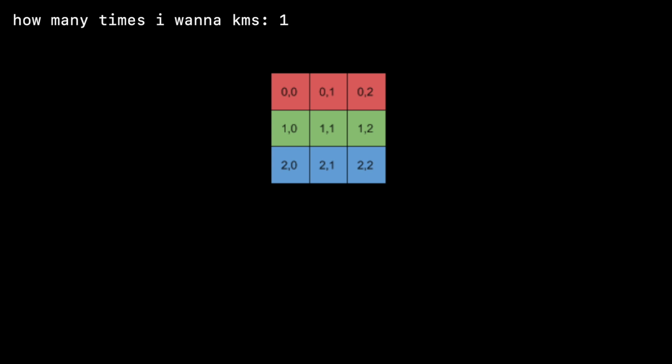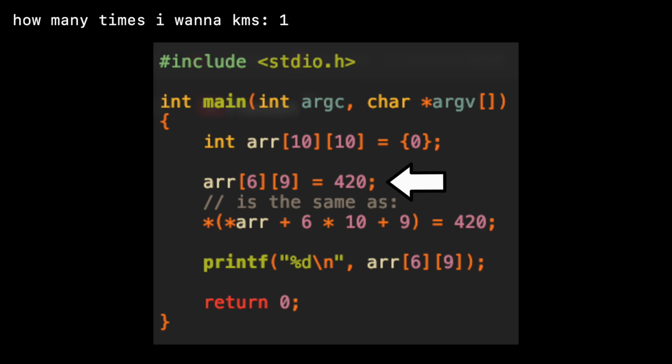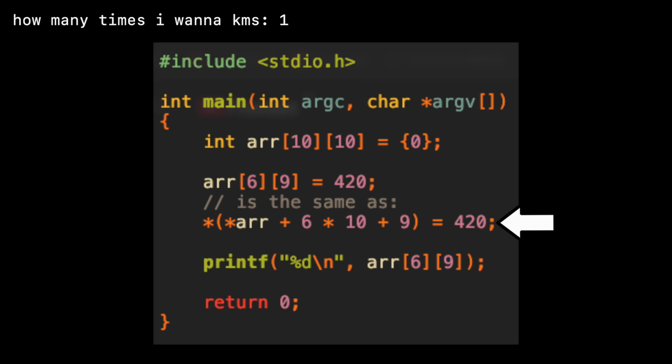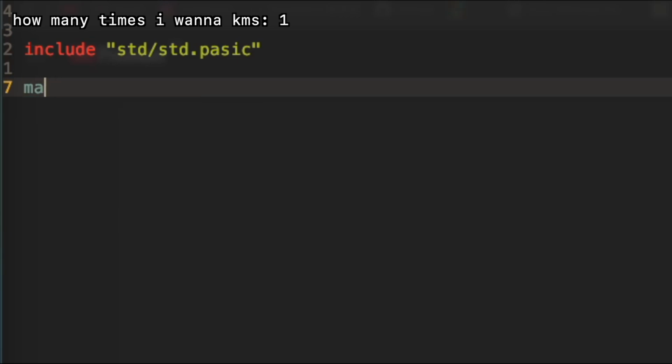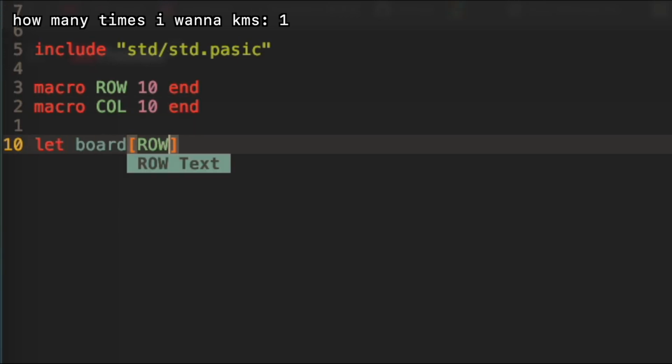2D array in the memory is actually just a normal 1D array. When you access the indices by specifying the row and column number in a privileged language such as C, the compiler will simply do the math for you. But I'm not privileged, so I'll just do them myself. So I'm going to define row and column equals 10, and create an array with size row times column times 2. Why times 2, you ask?